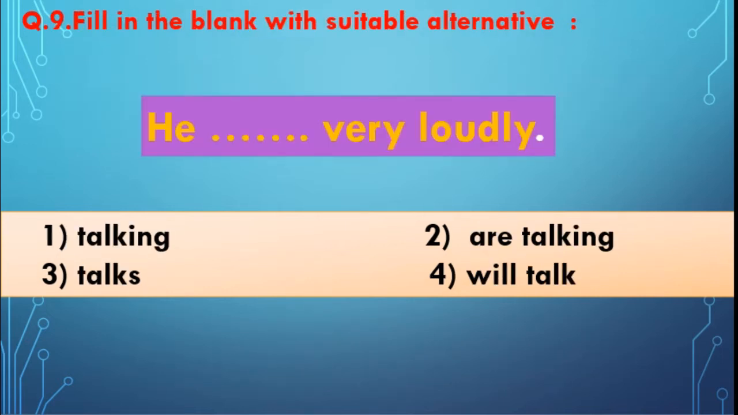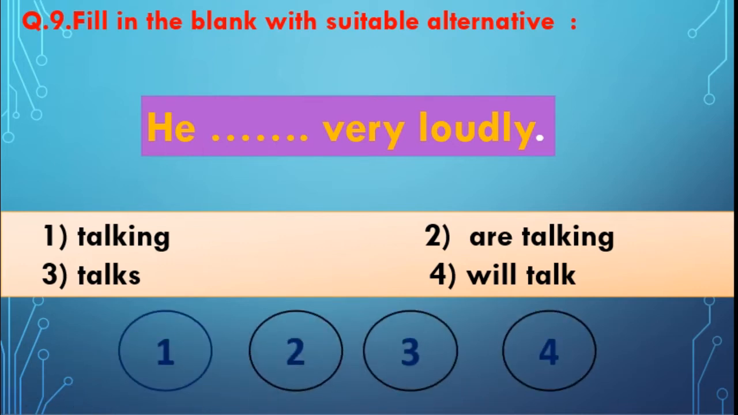Fill in the blank with suitable alternative. He dash very loudly. Okay. 4 options are there. Talking, are talking, talks, will talk. Come on, you have to use the proper verb. He means third person. Correct? Use that one. He dash very loudly.